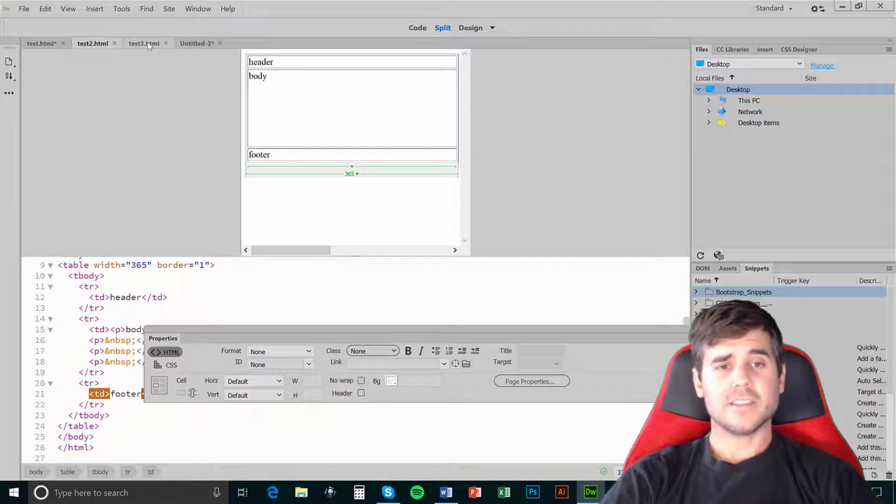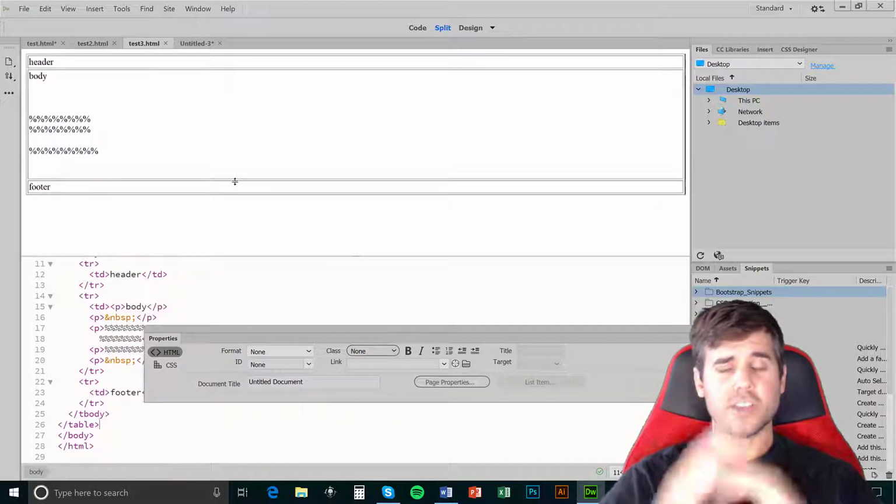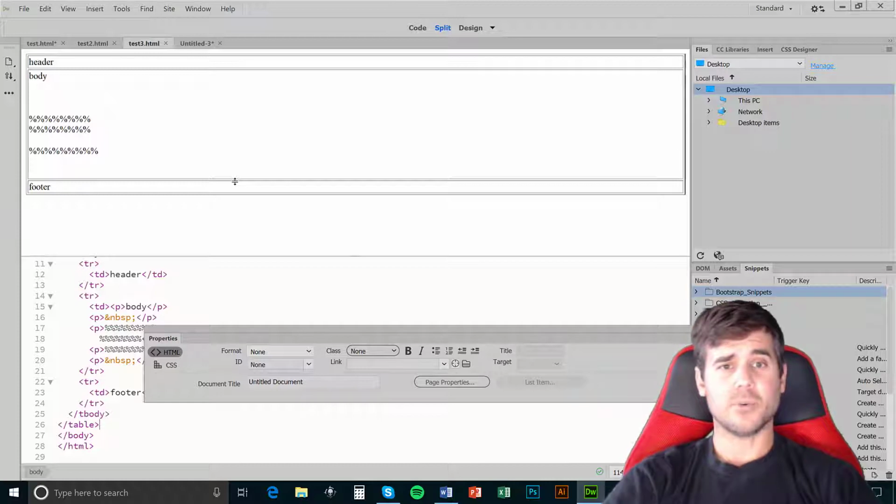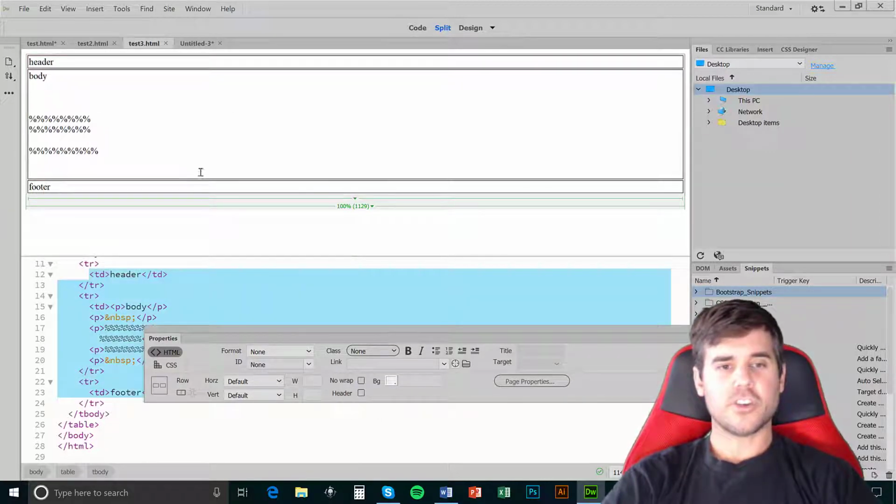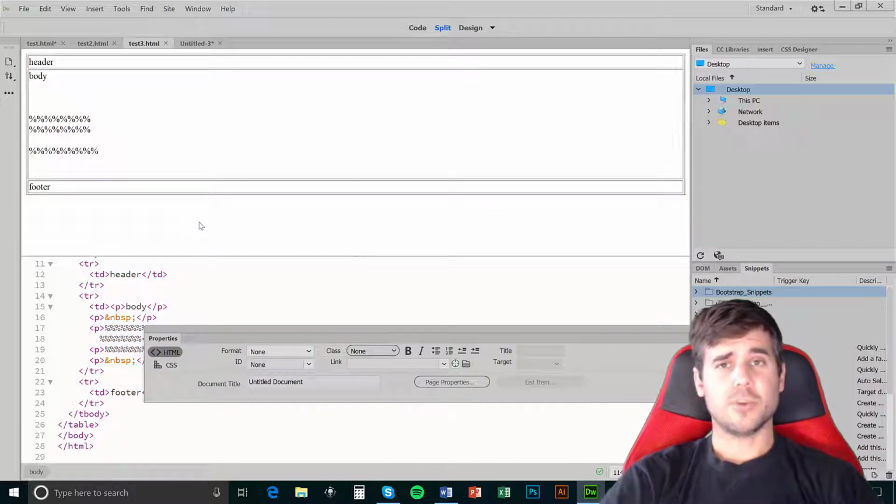Then I've created just a basic page as wide as it can be, and I've created a table and made that table 100% width. So let me show you what these all look like on an actual mobile device, and then we're going to come back and I'm going to talk about how you actually create it. So let me show you what they look like.